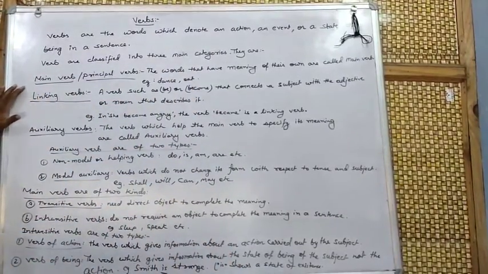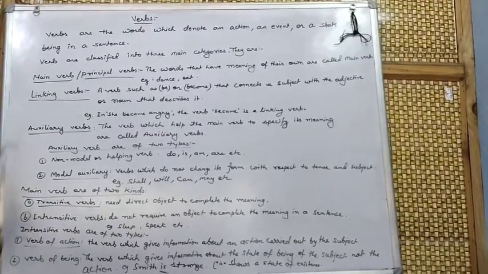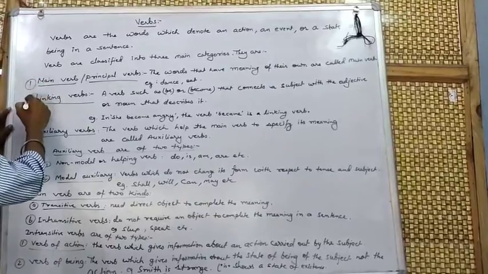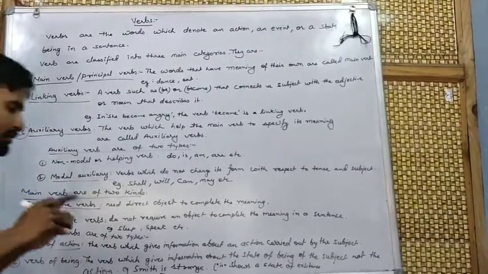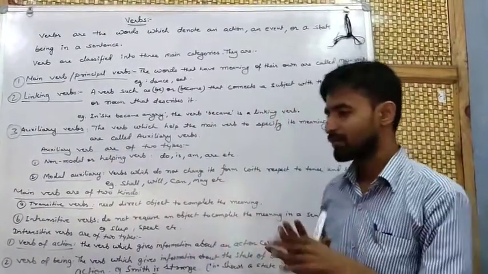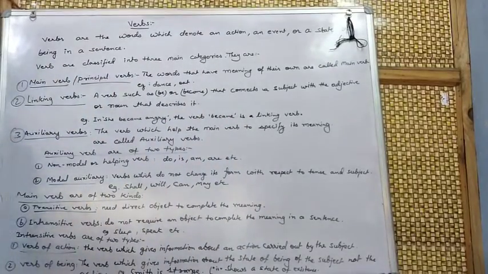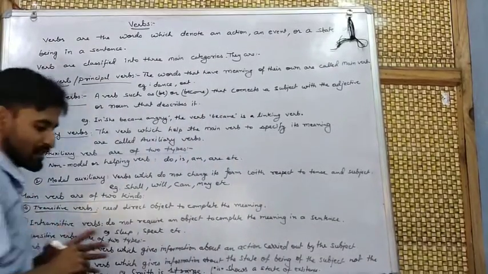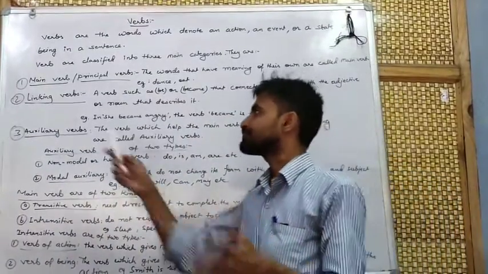First, the main verbs, which are also termed principal verbs. Second, the linking verbs, and third, the auxiliary verbs. We all know about the main verbs and the auxiliary verbs, but many of you don't know about linking verbs. This is the main thing that you want to know about.